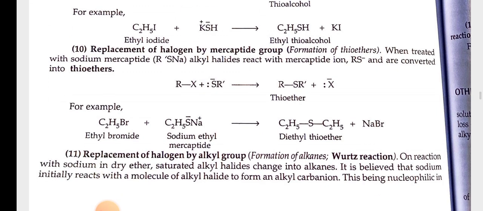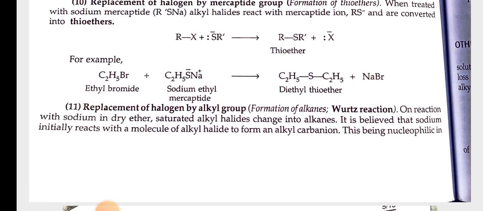10th, replacement of halogen by mercaptide group. Formation of thioethers. When treated with sodium mercaptide, alkyl halides react with mercaptide ion RS⁻ and are converted into thioethers. For example, C2H5Br plus C2H5S⁻Na⁺ gives diethyl thioether plus NaBr.